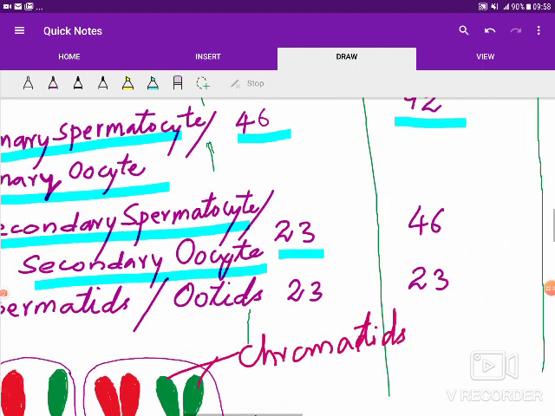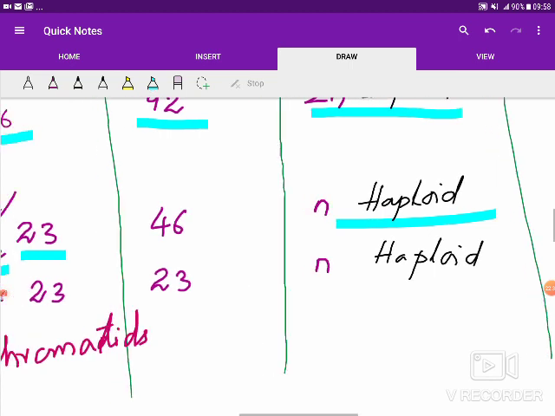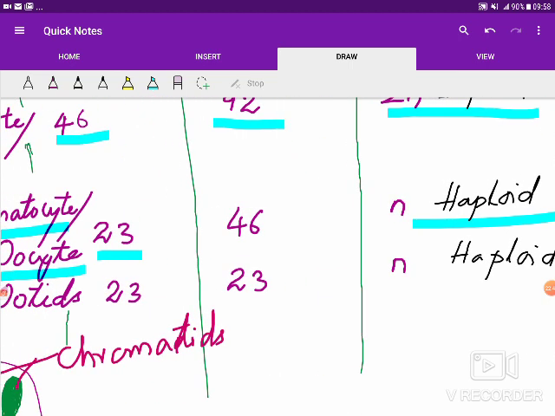And what is the ploidy then? Therefore, the ploidy is haploid. These cells are haploid, and because there are 23 chromosomes in each, and these 23 are double chromosomes, the number of the chromatids will be definitely 46, double of the 23.